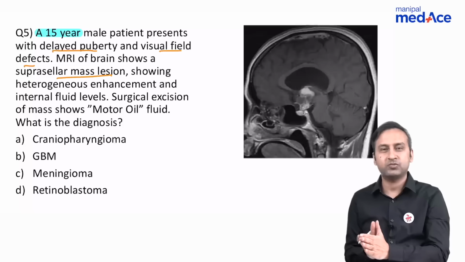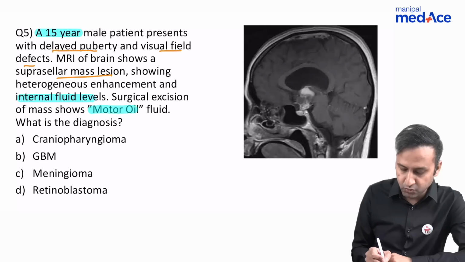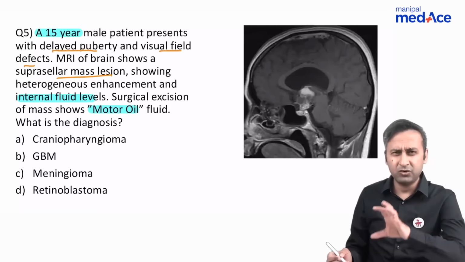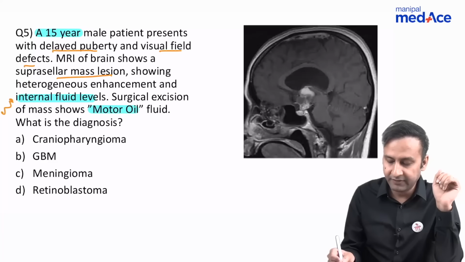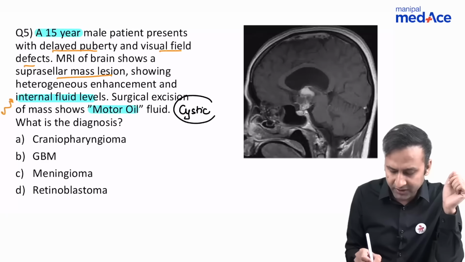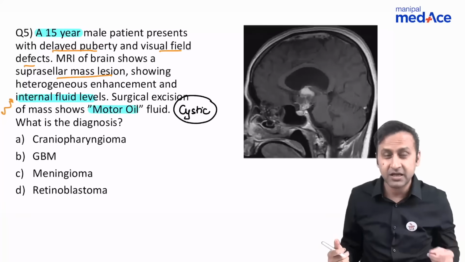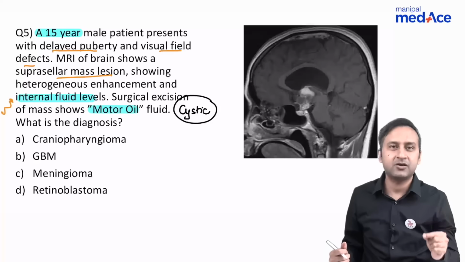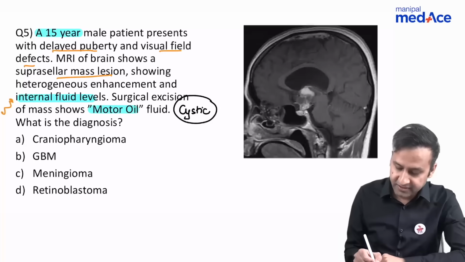He's telling you that there is a suprasellar mass lesion which is showing internal fluid levels, and surgical excision shows motor oil fluid. Even if you don't know anything about this, what is that particular mass which is going to show you an internal fluid level? The mass which is cystic. Solid mass cannot show fluid levels. Only a cystic mass can show fluid levels. So what is that cystic mass seen in a sellar suprasellar location in a pediatric patient? It is nothing but